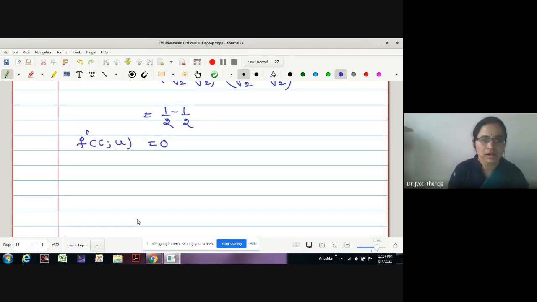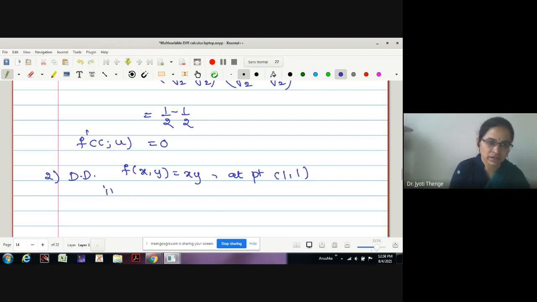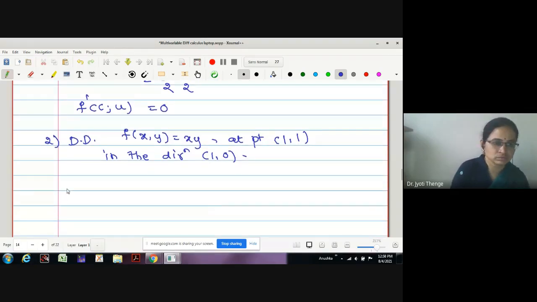No, ma'am. Now I think you can solve the remaining examples. I will give for homework: finding the directional derivative of f of xy, say xy, at point 1, 1 in the direction 1, 0. Is it a unit vector given to us? 1, 0?